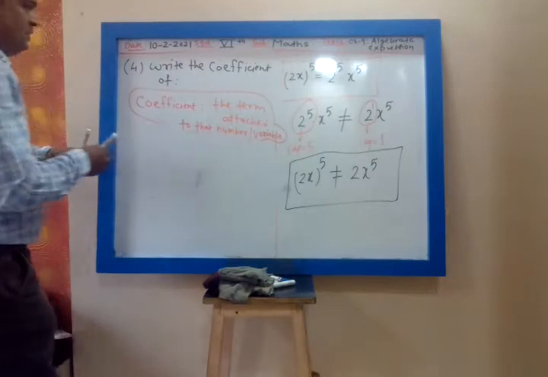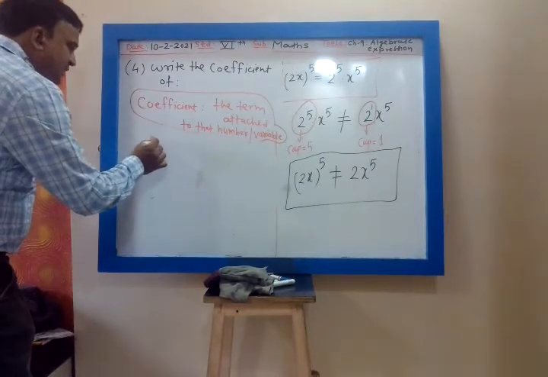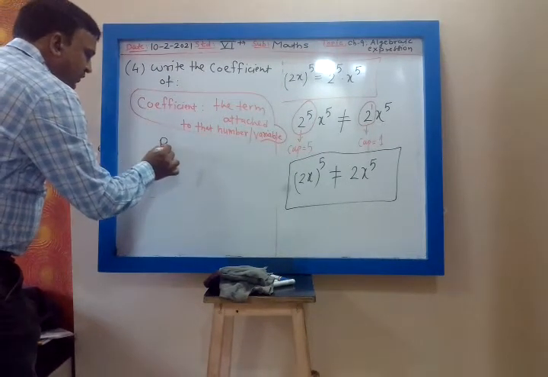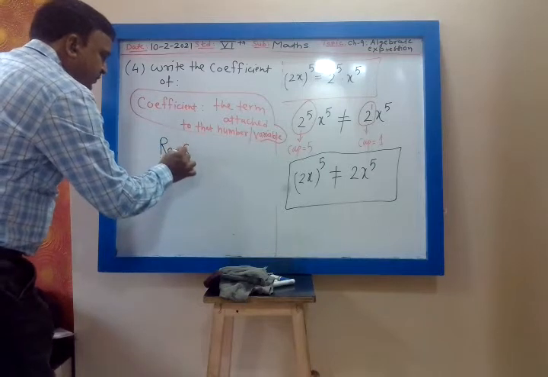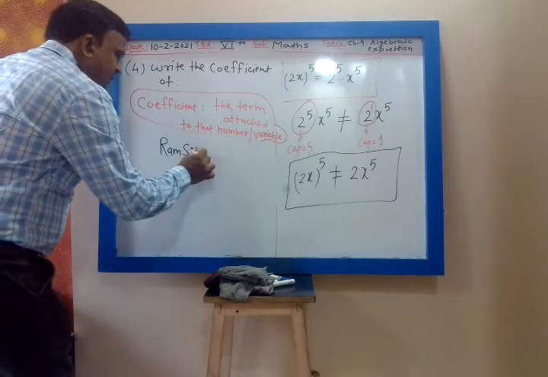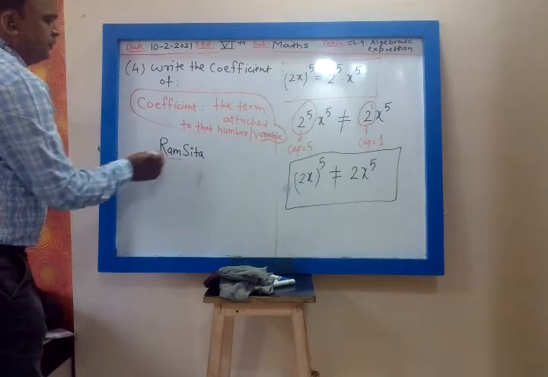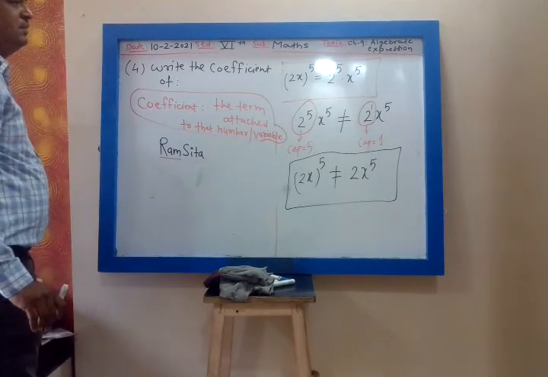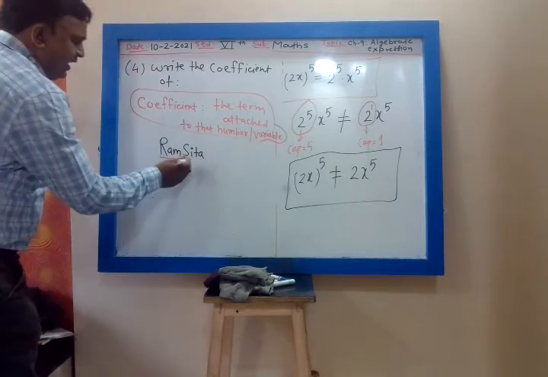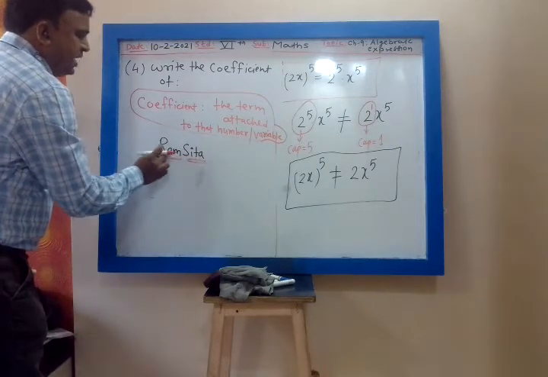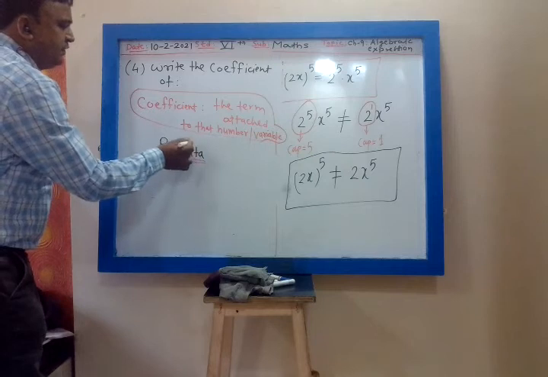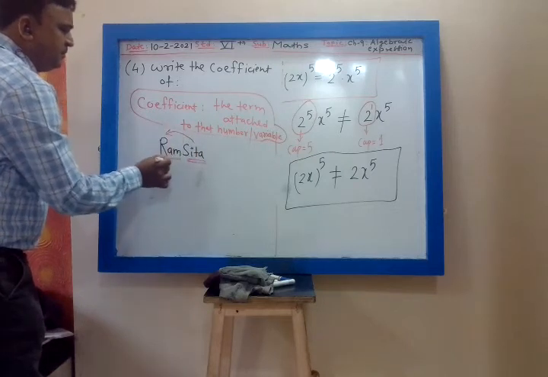For example, we say Ram Sita. What is coefficient of Ram? Yes, Sita. The term attached to Ram is Sita. What is coefficient of Sita? Ram.